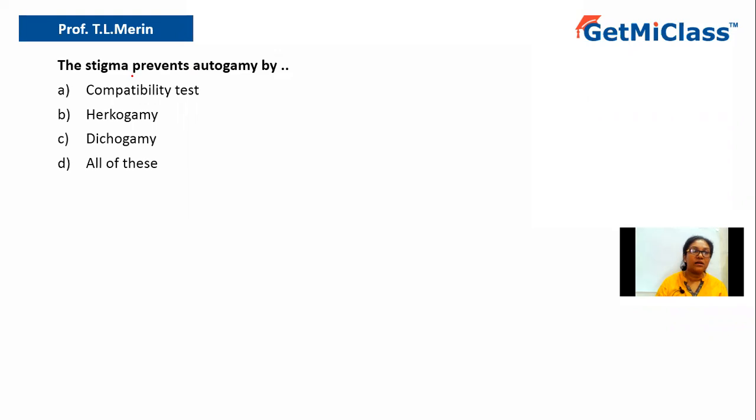Today we are going to discuss this question which says, the stigma prevents autogamy by. The options are: A, compatibility test; B, hermogamy; C, dichogamy; D, all of this. So the question says the stigma prevents autogamy by. So what is stigma first of all?